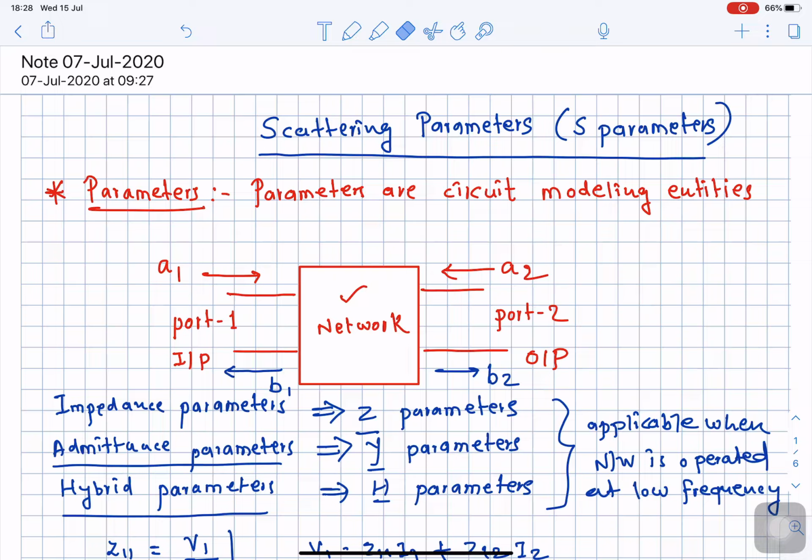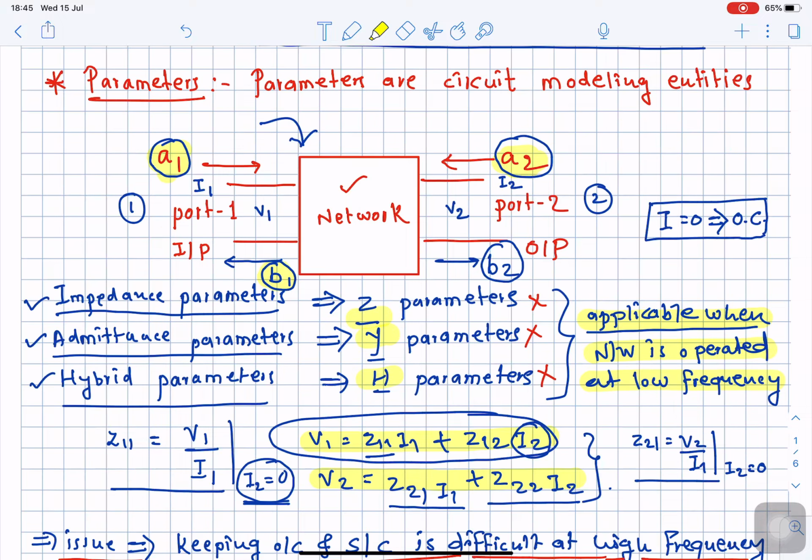So B1 is the reflected wave from port number 1 back towards port number 1 itself, and similarly B2 is the reflected wave from port number 2. Okay, so here in total we have 4 different waves, and these 4 different waves are going to model a 2-port network.